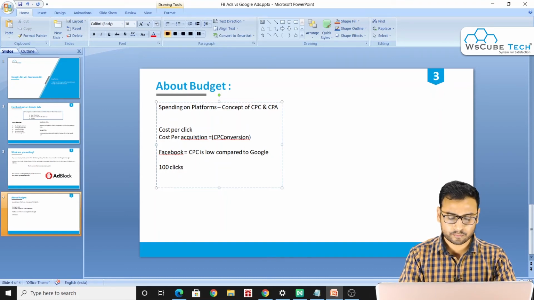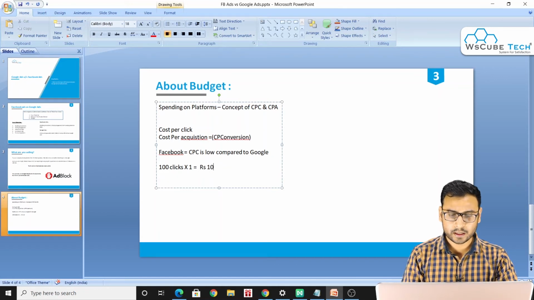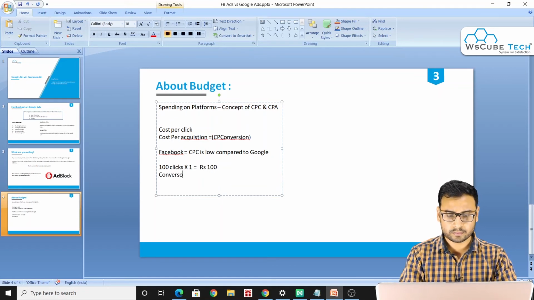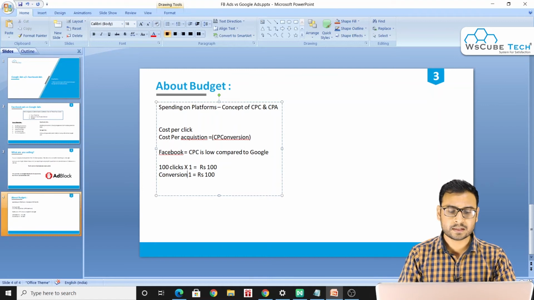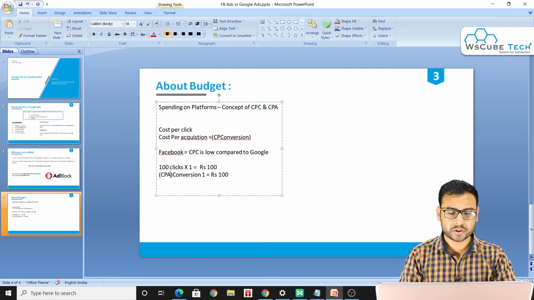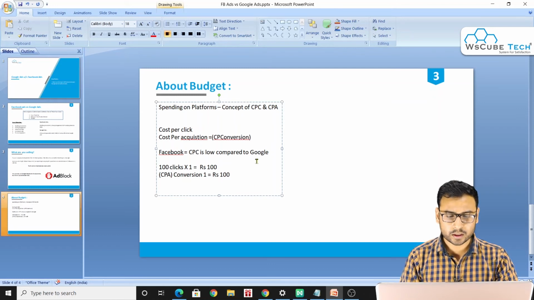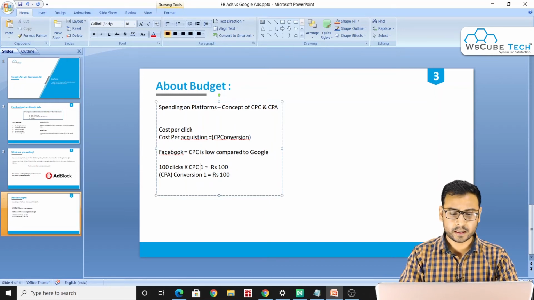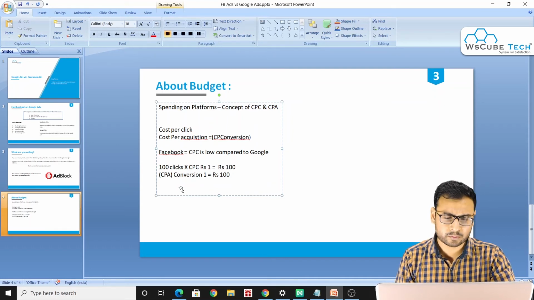Now we are spending 100 rupees and we got one conversion. Here the cost per conversion is rupees 100, so that is your CPA basically. The cost per conversion, cost per purchase, whatever you want to mention, that is CPA. So when we made one conversion, our CPA is somewhere around 100 rupees, and we got 100 clicks when the CPC is rupee 1. It is very simple mathematics.